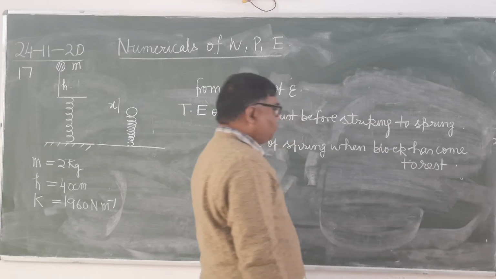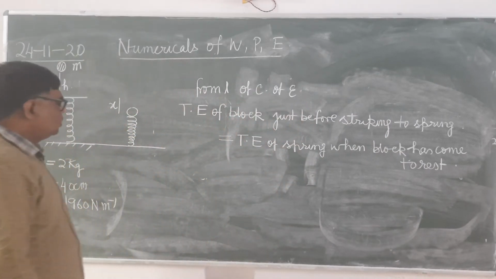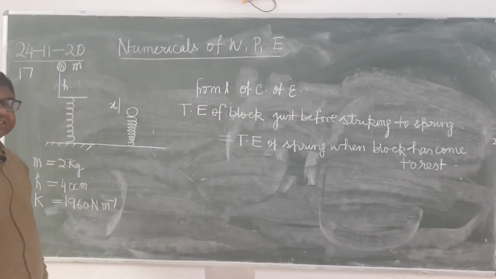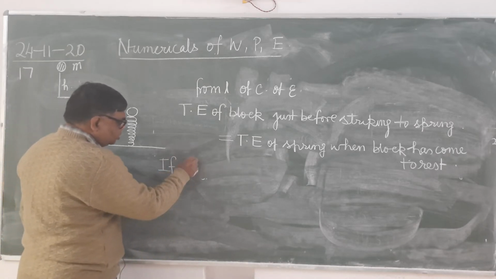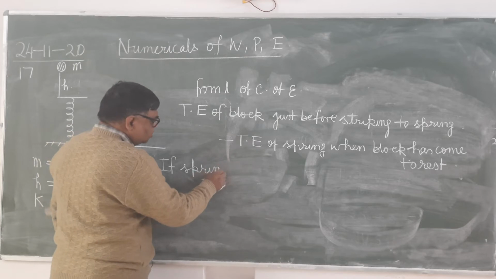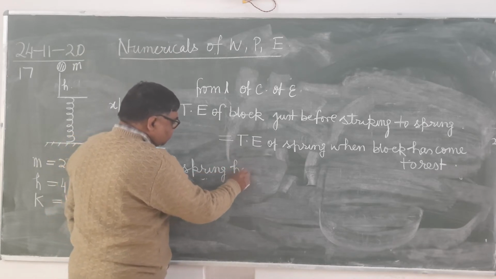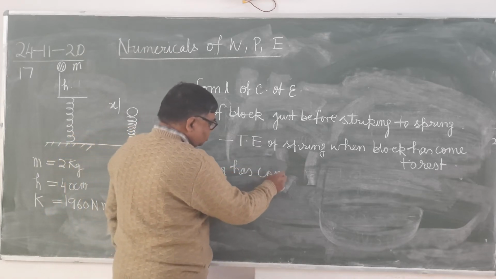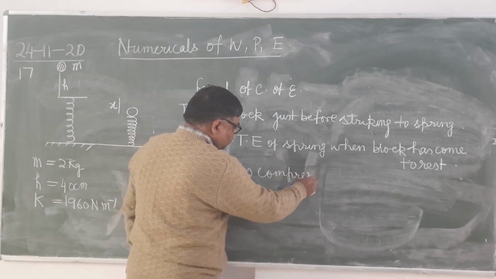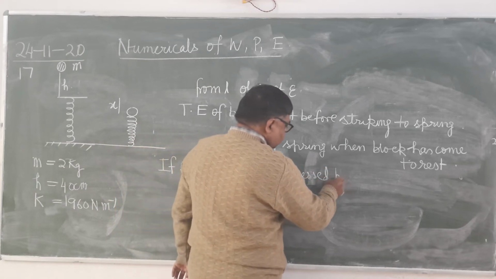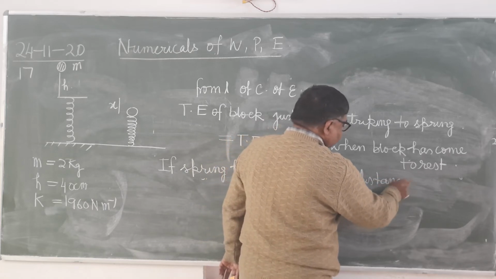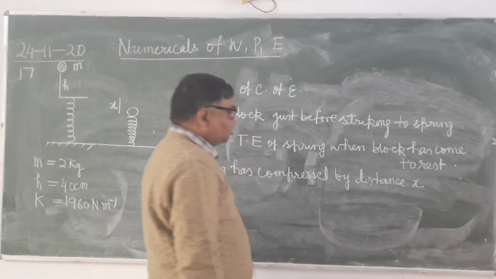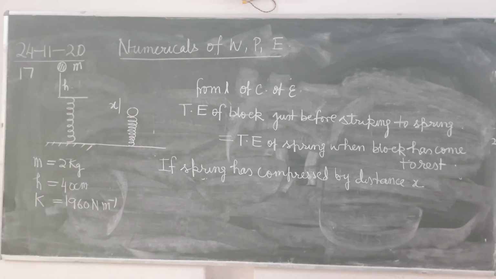So see here, if we assume that the spring has compressed by distance x, it means the height fallen by the block will be h plus x.